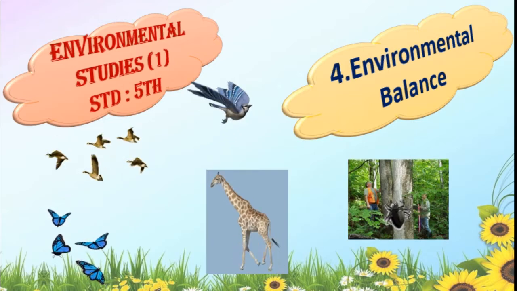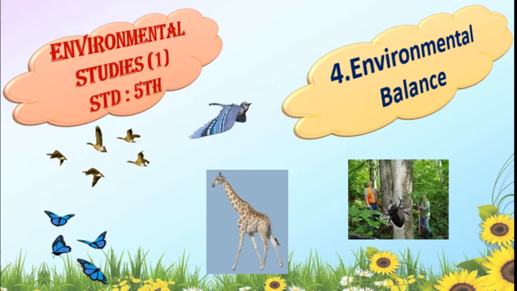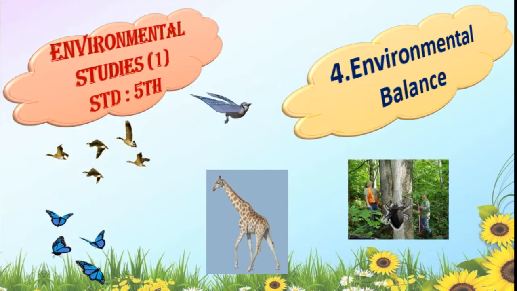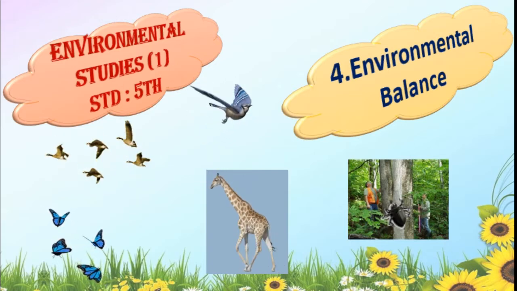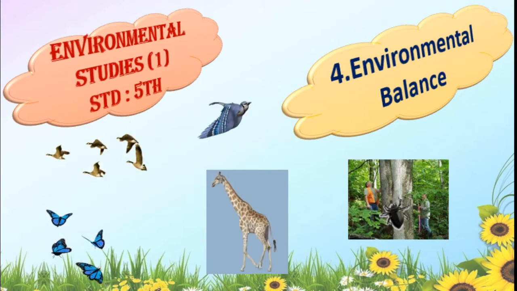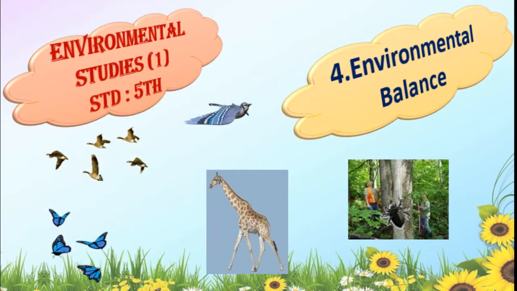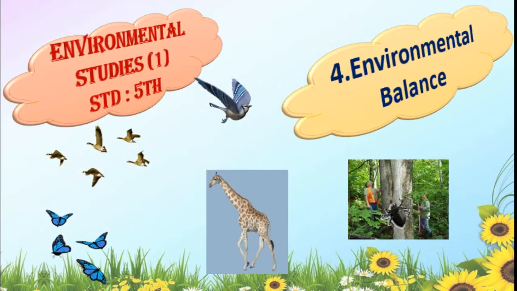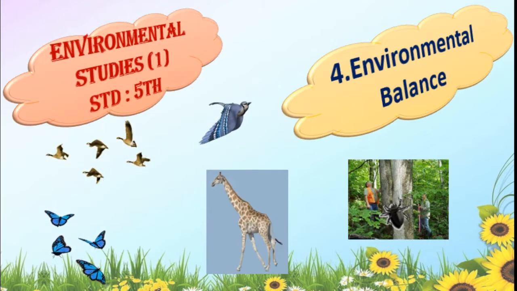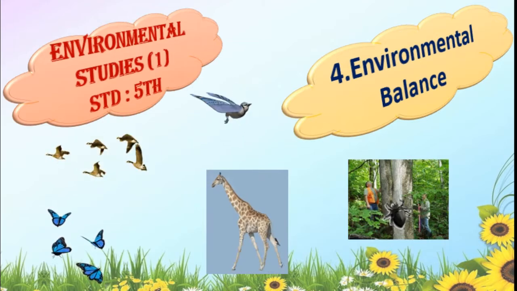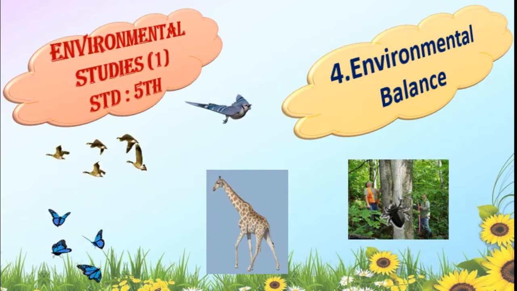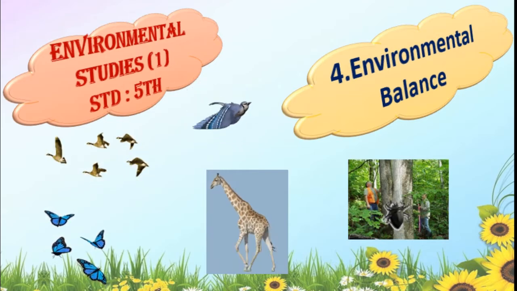Here, where the animal or the bird fulfills its basic needs like food, water and shelter, in that place it lives. In the last lecture, we studied about biodiversity. We will take a quick recap of all those and will proceed.